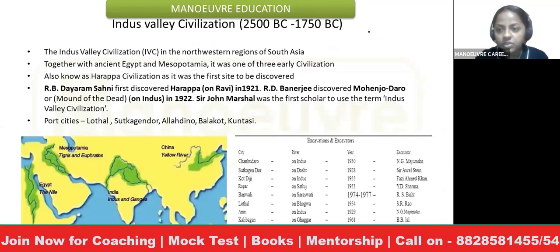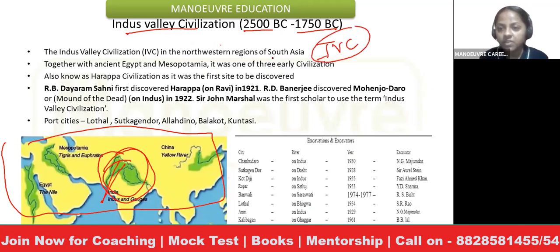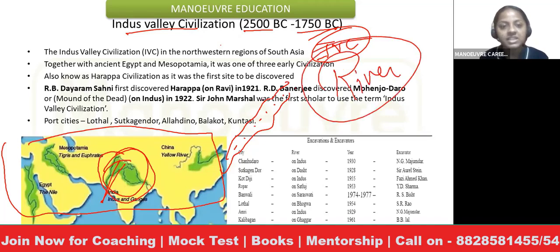Starting with the very first topic, the very first topic is Indus Valley Civilization. The timeline of IVC is 2500 BC to 1750 BC. If you can see the image properly here, we have the Indus Valley Civilization, India. Basically, it was in the northwest section of India on the Indus River. Hence it was called the Indus Valley Civilization, because the majority of the civilizations which were found were located on the Indus River itself. As you know, rivers are a very important source of any civilization.